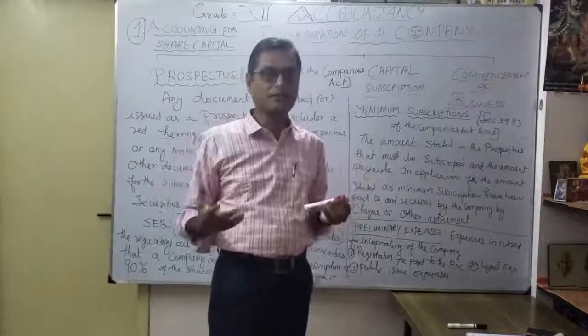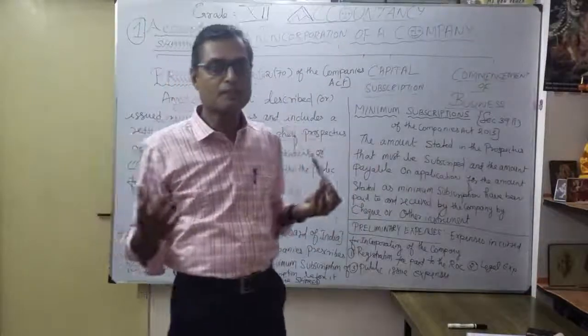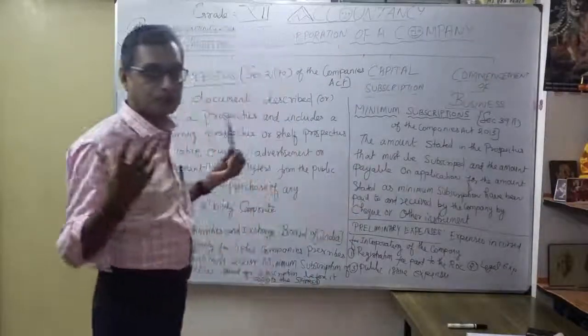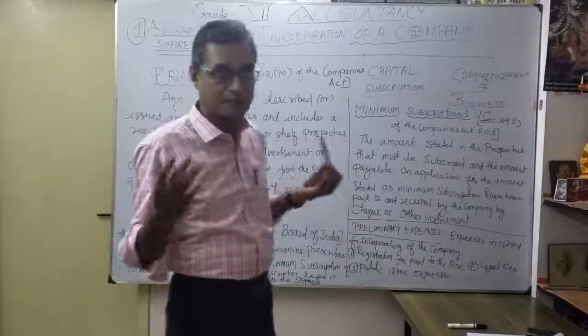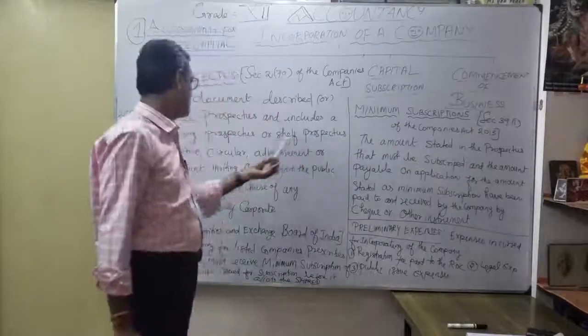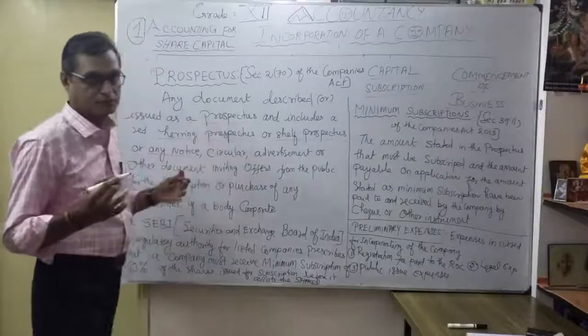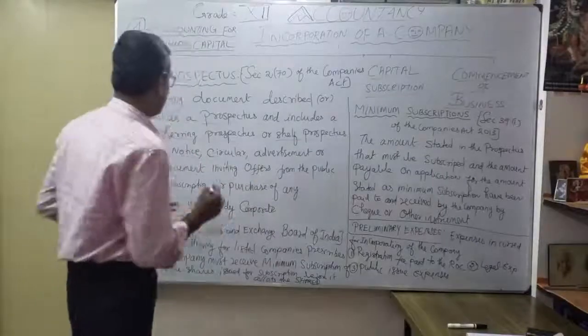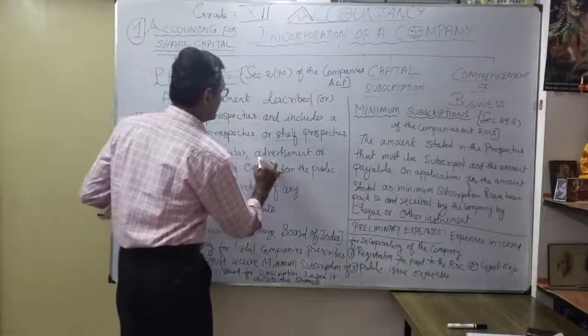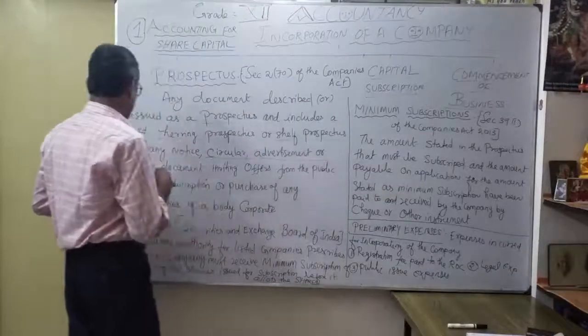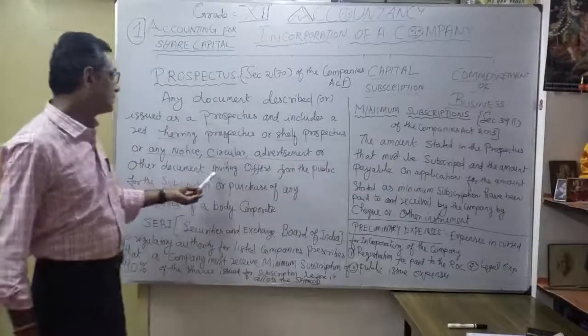They give the full details of the company, the requirement of the fund, how much they want, all the details. So that's a shelf prospectus, or any notice, circular, advertisement or other document.